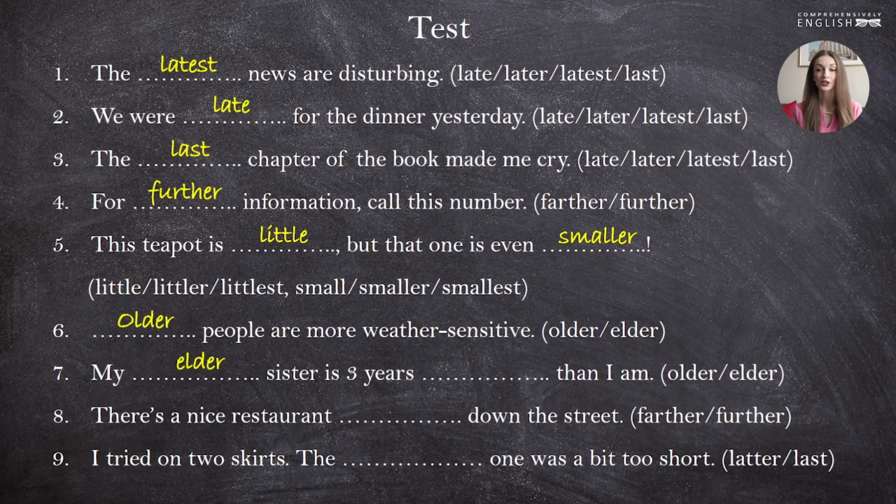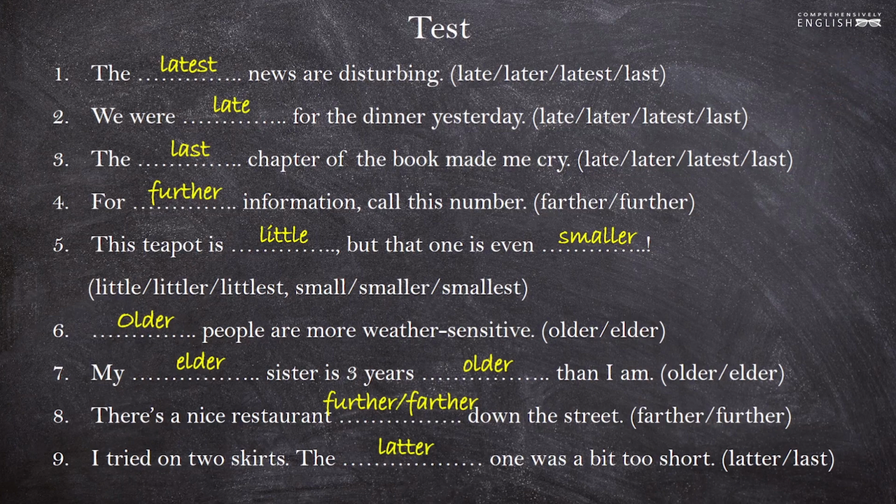My elder sister is 3 years older than I am. My elder sister, so here we have some hierarchy, yeah? She is older than me, she is my elder sister. There is a nice restaurant further and farther down the street. Both options are possible as we are speaking about the physical distance. And the last sentence, I tried on 2 skirts. The latter one was a bit too short. The latter of the two, the former and the latter, remember?